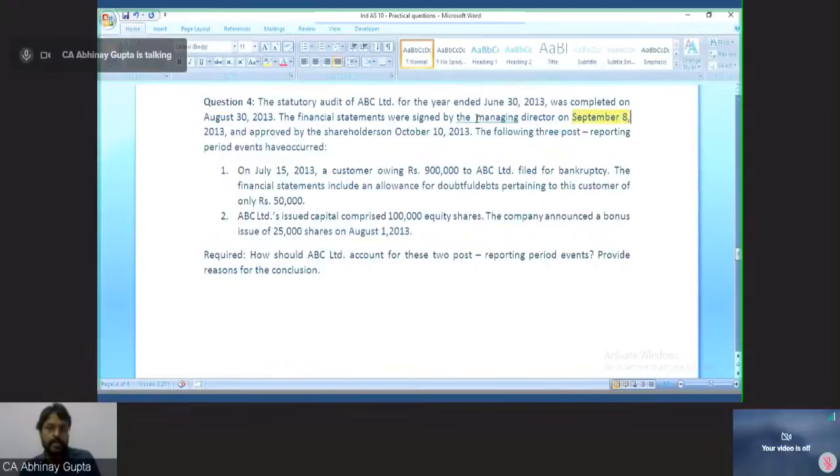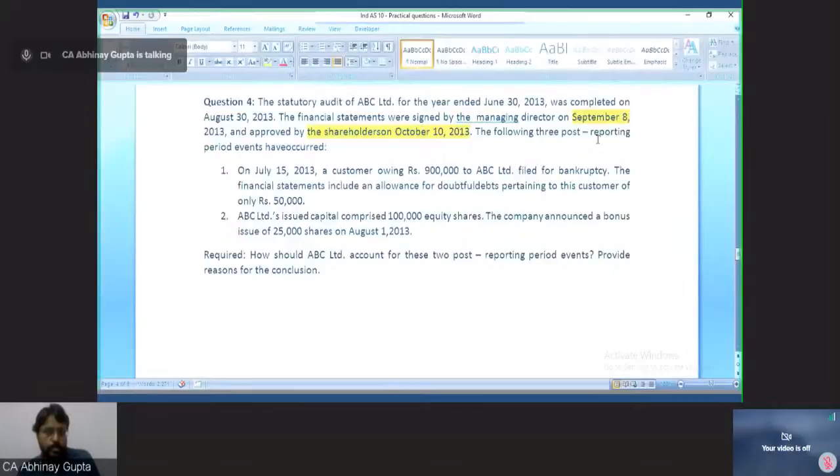And shareholders have approved on October 10, 2013. So June 30 is my year end date. Auditors have completed their audit on August 30. Financials were then signed by the managing director, that is approved by the board on September 8, and the AGM was held on October 10 where the shareholders approved these financial statements. So these are the events of this question.